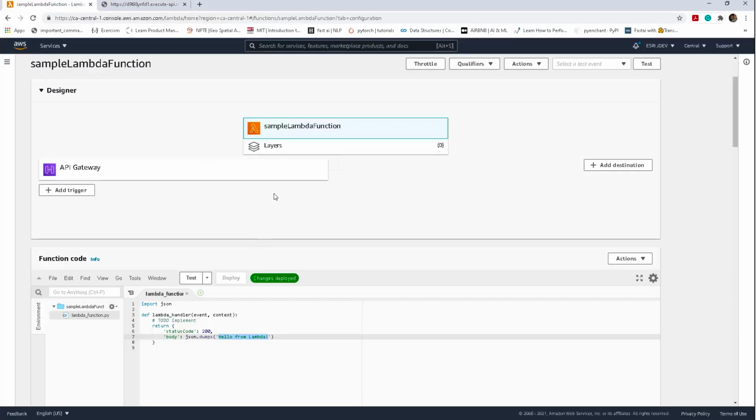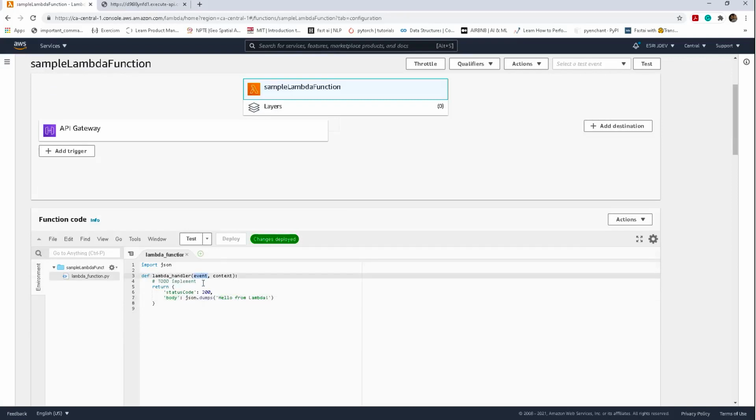Now let's see how we can pass custom parameters through the API gateway to the Lambda function. So the event object here that is passed to the lambda_handler function has the query string parameters that are sent by the REST API gateway, and the context dictionary here has the metadata about the Lambda function. Now let's modify the code to accept custom parameters from API gateway and then process them.